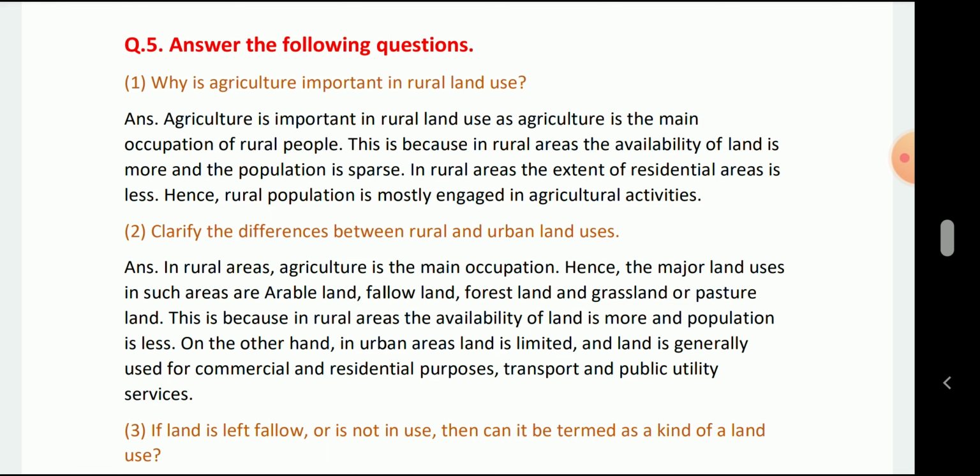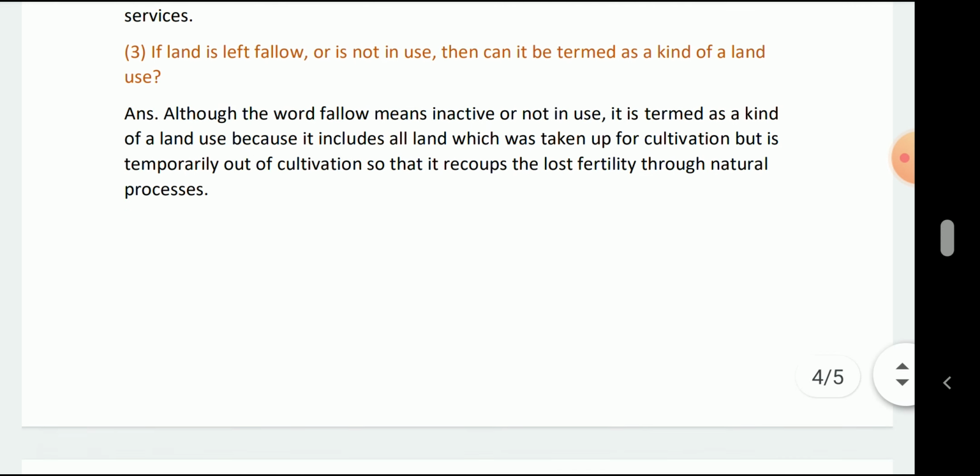Clarify the difference between rural and urban land use. In rural areas agriculture is the main occupation, hence the major land is used for agriculture. The rural land is also used for forests and grasslands or pasture lands. This is because in rural areas the availability of land is more and the population is less. On the other hand, in urban areas land is limited and is generally used for commercial, residential purposes, transport and public utility services.